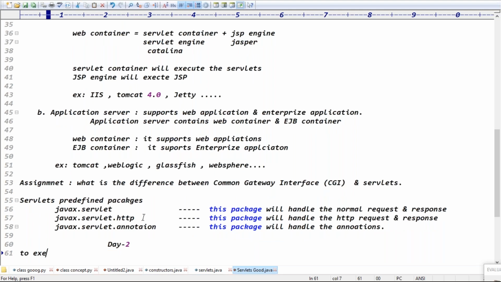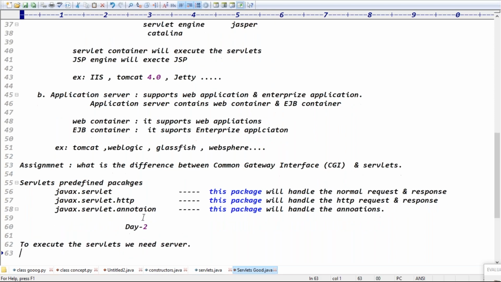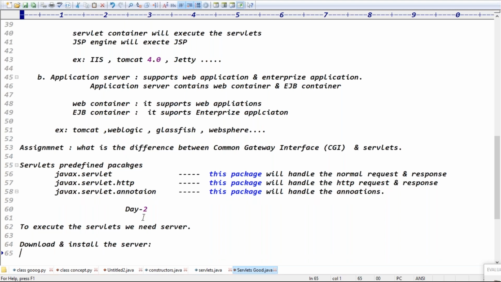Guys, to execute the servlets, we need what? We need a server, right? Exactly. Because today you try to install a server in your system. Okay, today installation of server, guys. So download and install the server, right? Exactly. Because initially you can go for the Tomcat server.